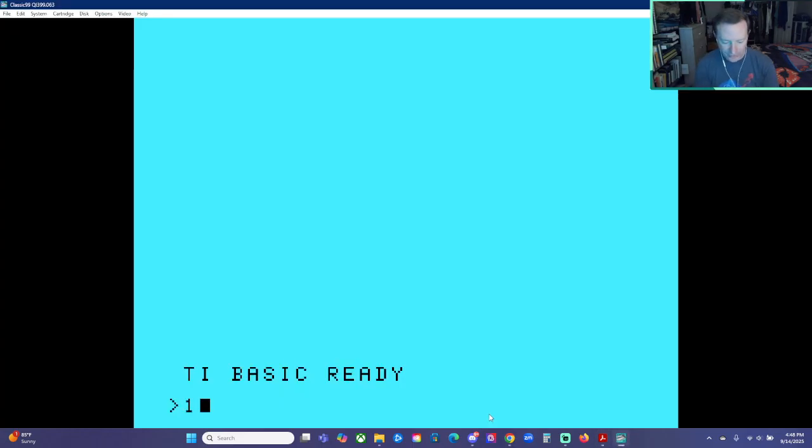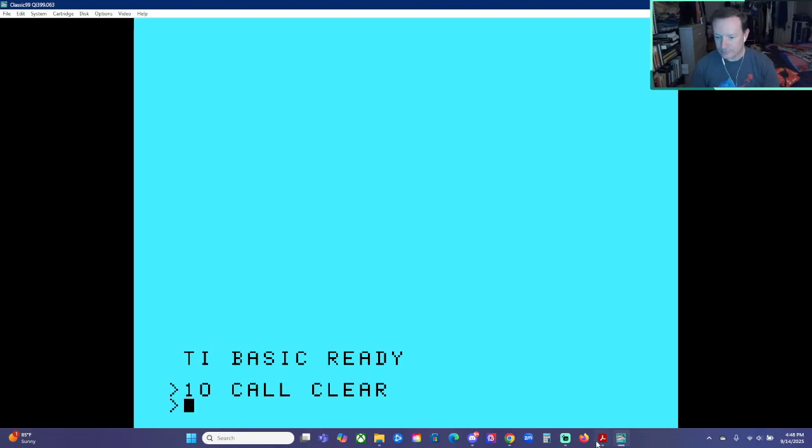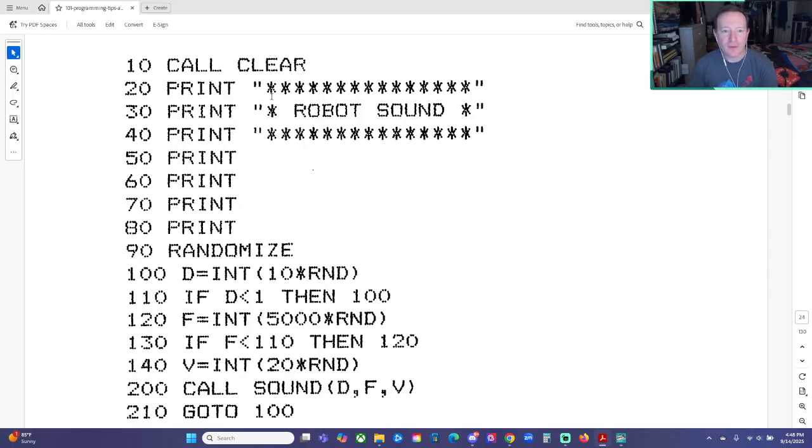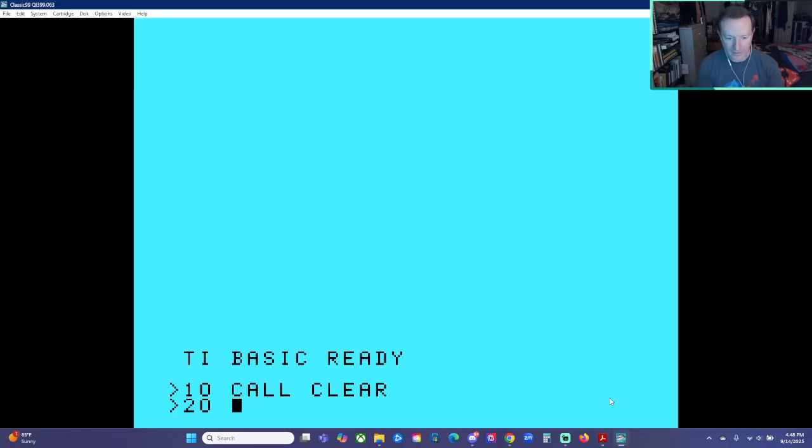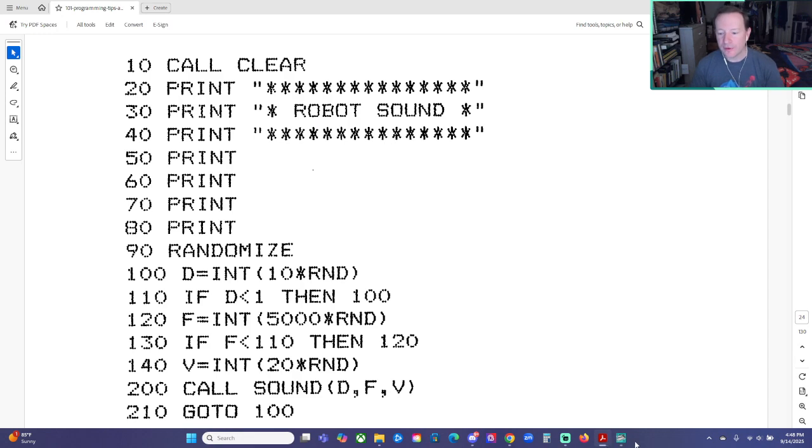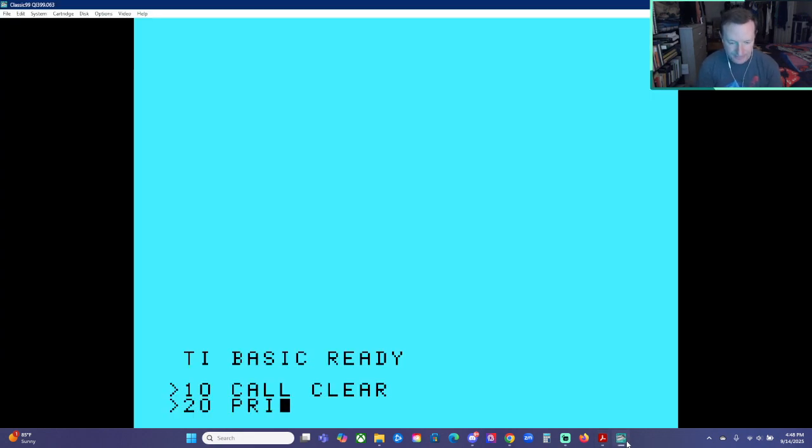10, call clear. 20, print. Okay, we have to be careful of the asterisks here. How many do we need? 1, 2, 3, up to 15. So 20, print, and then 15 asterisks.